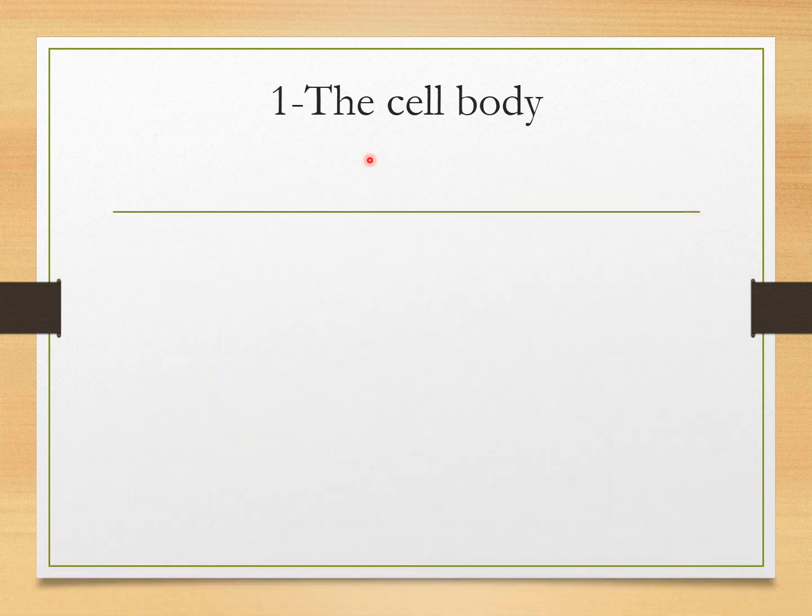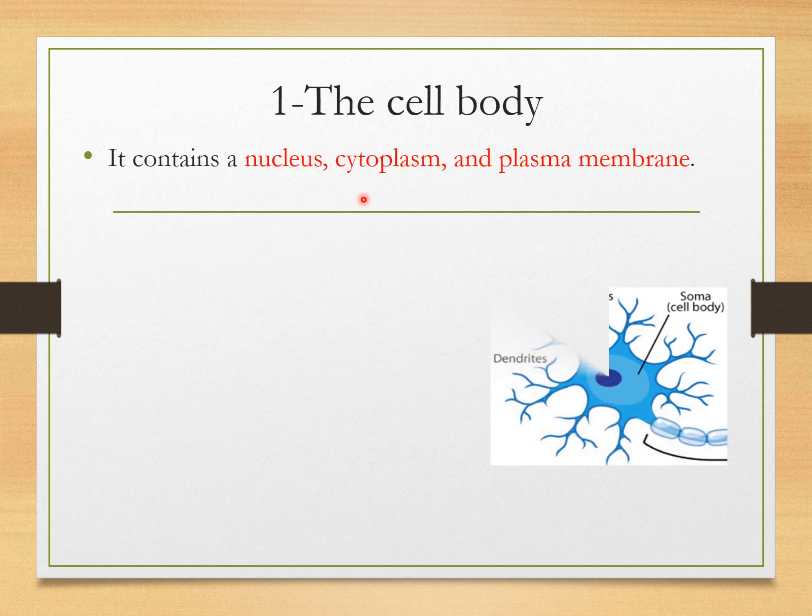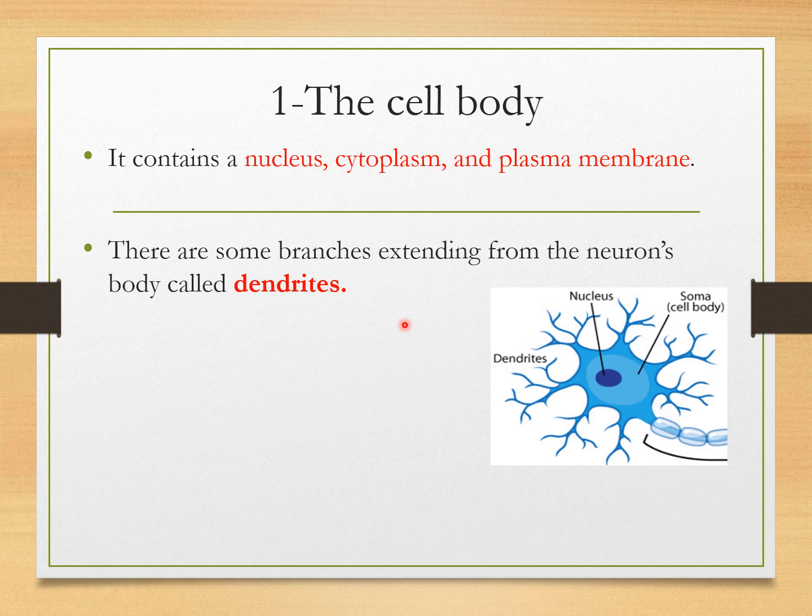The first part of the neuron cell is the cell body. The cell body has a nucleus, cytoplasm, and the plasma membrane. Look at this picture. It is the cell body of the neuron cell. And also there are some branches extending from the neuron's body, which are called dendrites.